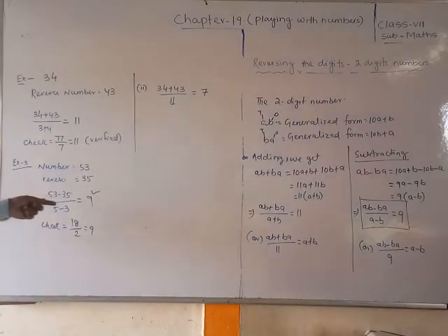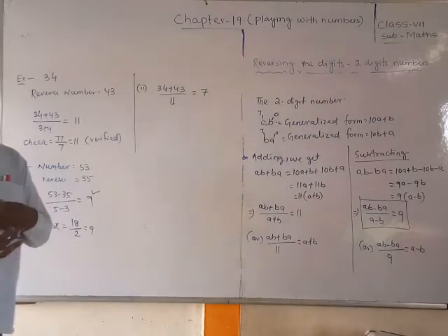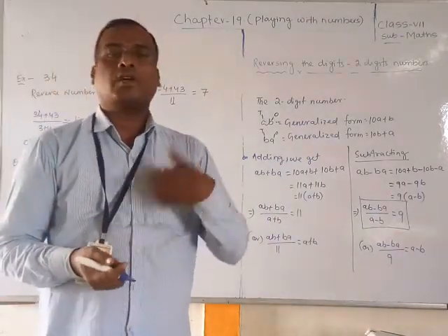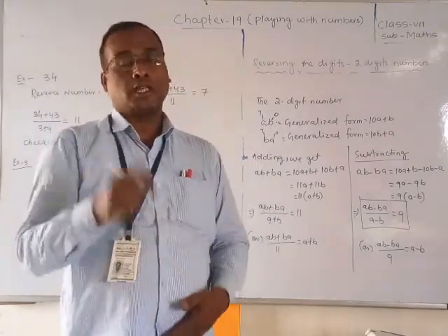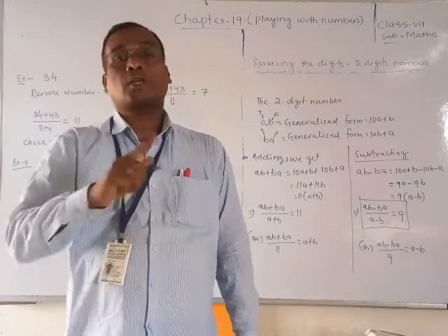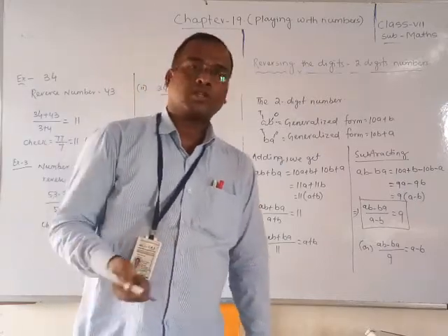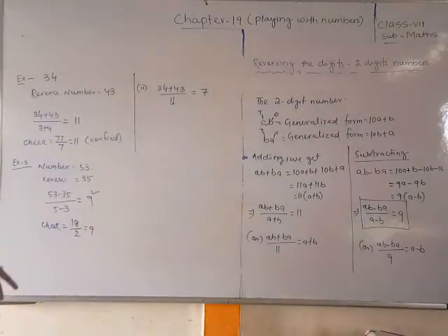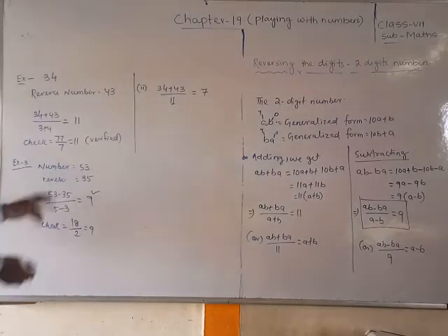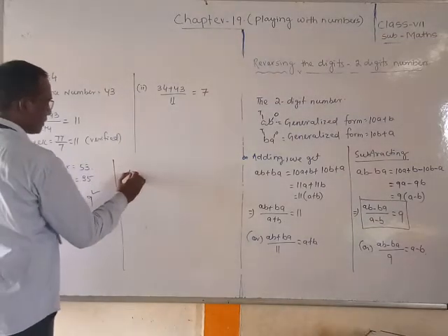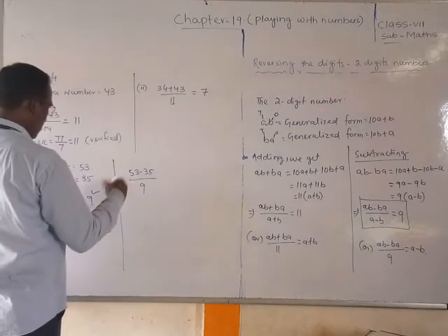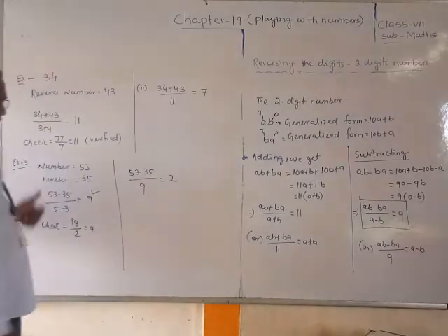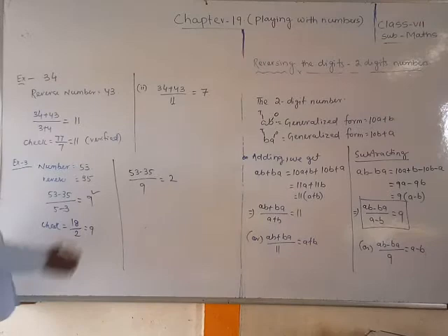So you can understand in this way, whenever a two digit number and its reverse are given, by the addition way, if you divide by the sum of the digits, the answer will come 11. And if you divide the sum by 11, then the answer will come the sum of the digits. Same like the difference also, students. If you take the difference and divide by the difference of the digits, the answer will come 9. If you divide the difference by 9, what will you get? Suppose 53 minus 35 divided by 9, you will get 2, because 5 minus 3 is equal to 2. So this is the second condition.